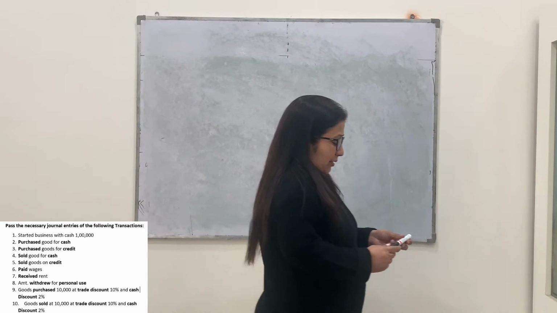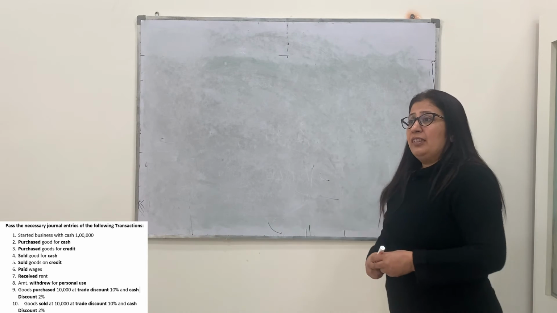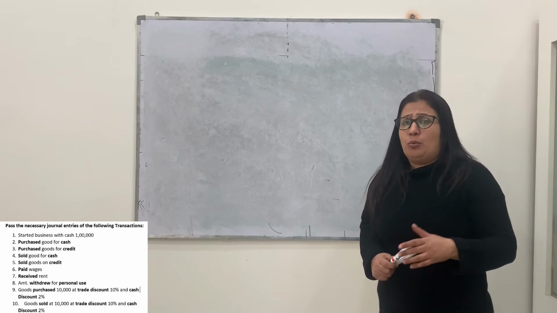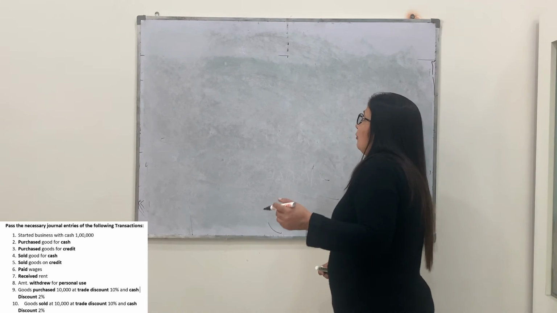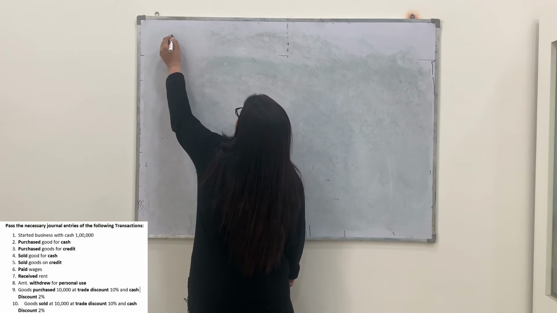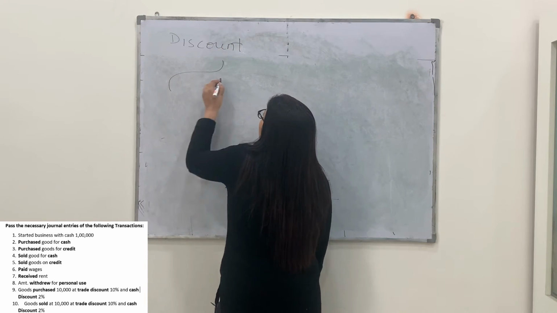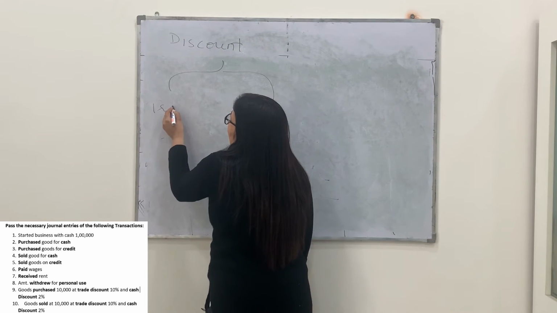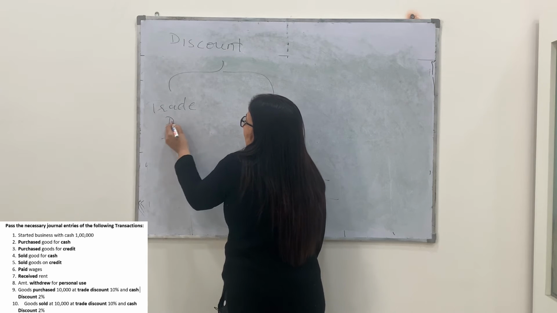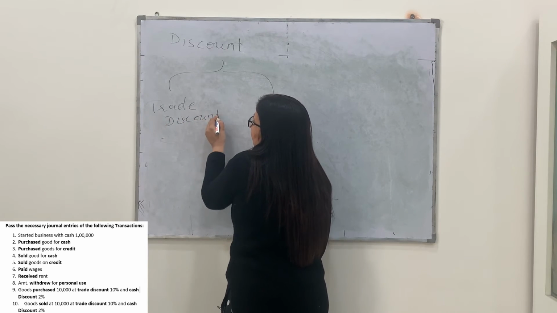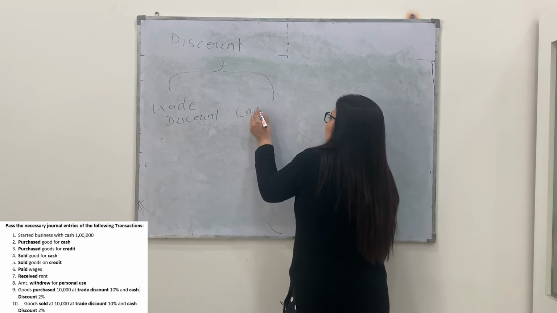So what is that? Discount means the concessions, the rebates, whatever it is. As far as accounting terminology is concerned, discount is classified in two types. One is trade discount and another is cash discount.